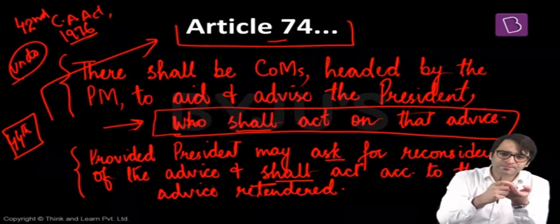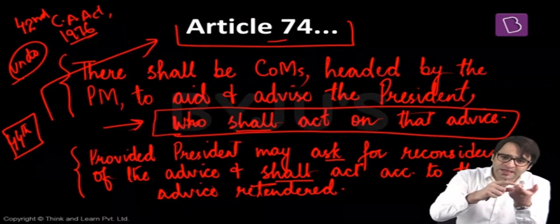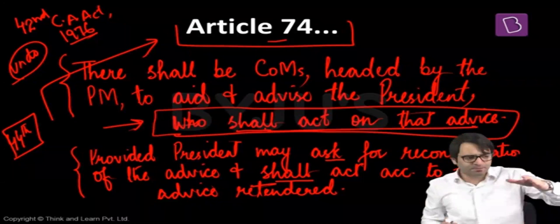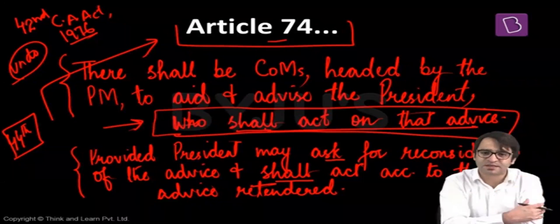But then the Indira Gandhi government got the Parliament to amend the Constitution, and now this amended article explicitly says who shall act on that advice. That means it is binding on the President to accept whatever advice is given by the Prime Minister and his Council of Ministers. In came the Janata Party.